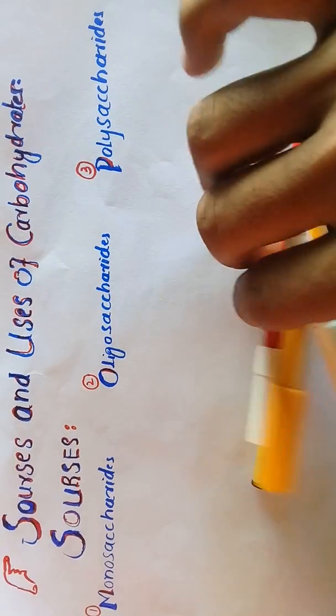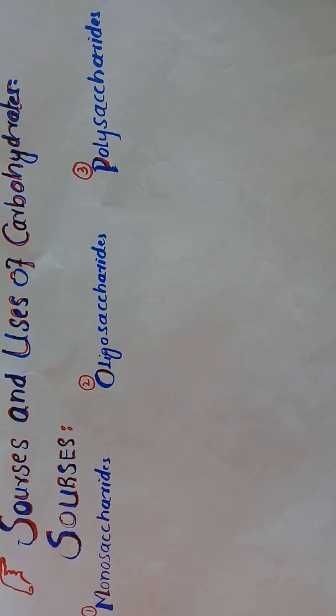Hi friends, in the previous lecture we discussed carbohydrates and their classification in detail. Now we discuss the sources and uses. First of all, we discuss the sources of carbohydrates, that is, from which things we obtain carbohydrates.